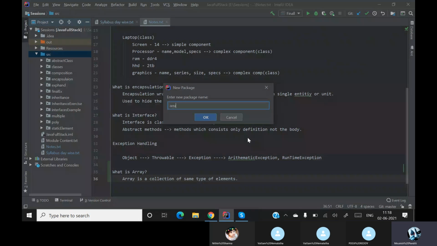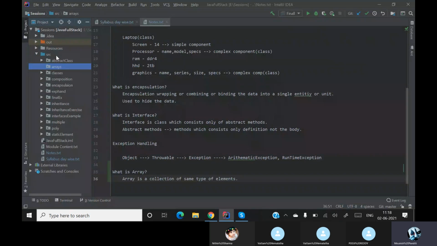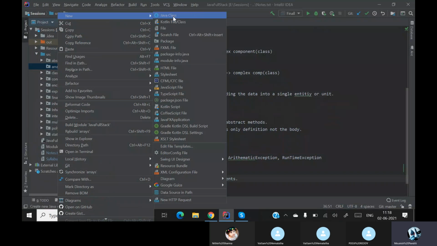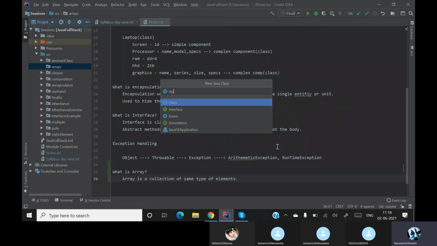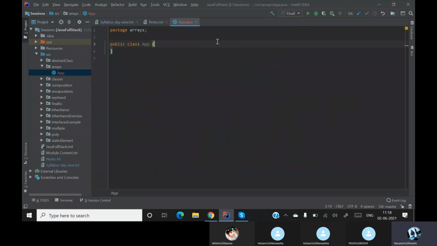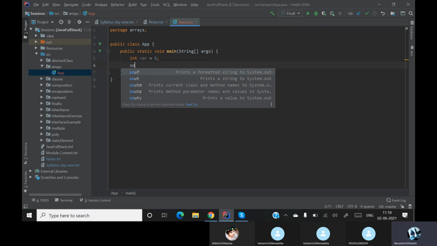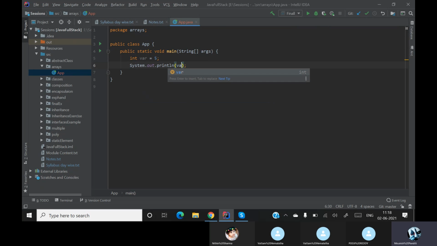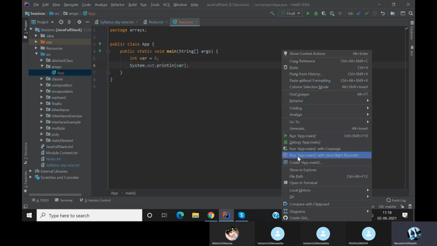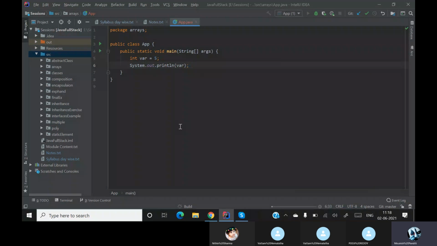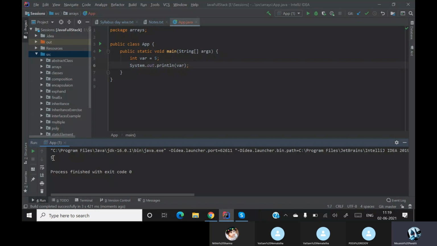So first of all, let's create a package called arrays. In this arrays package, let me create an app. This app is runnable, so we'll keep a main method. First of all, I'll take a variable which is int and I will set it to 5. When I print out this variable, there is no rocket science in this. I've just printed it and I'm getting the same value 5.